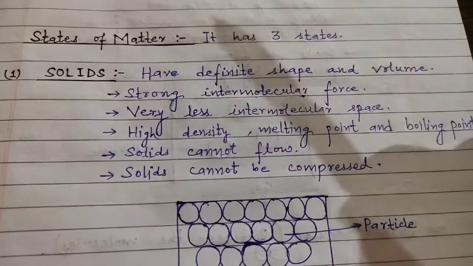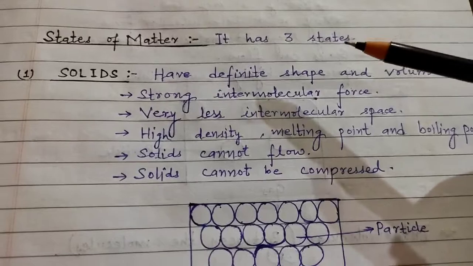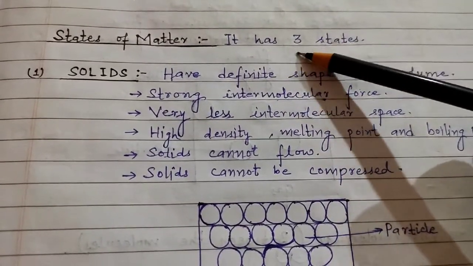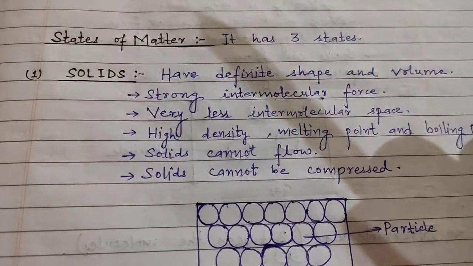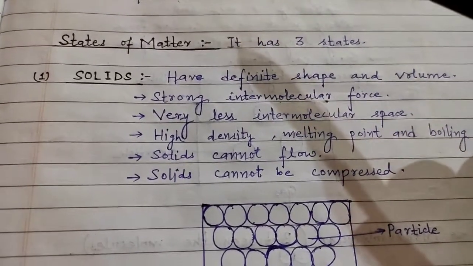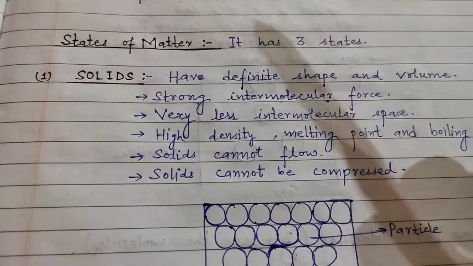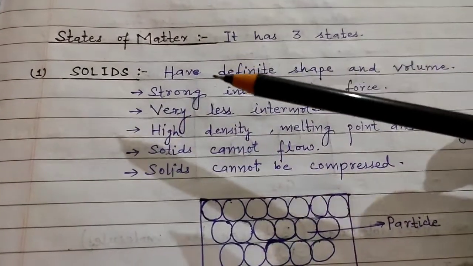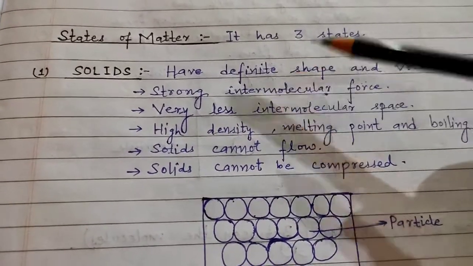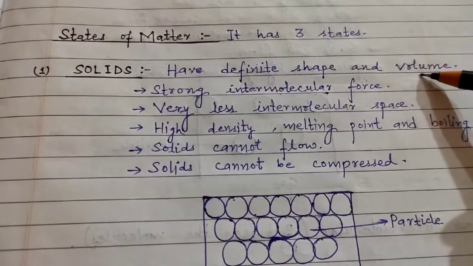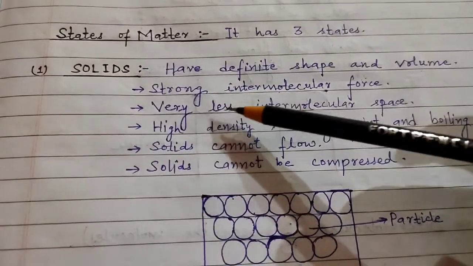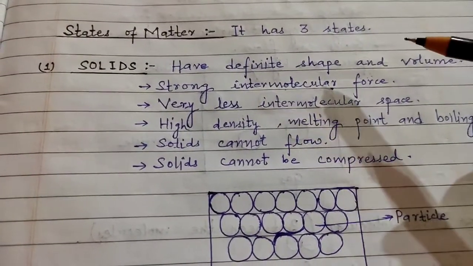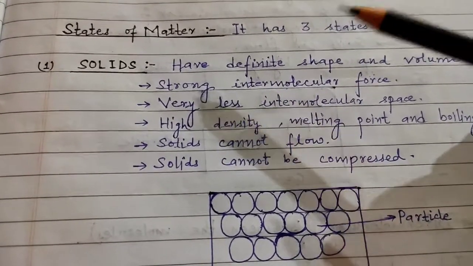Now talking about matter, we need to discuss how matter exists in our surroundings. Generally we have already studied in our previous classes that matter is of three states. First one is the solid. Solid means things which have definite shape, definite volume and strong intermolecular force, means the attracting force would be very strong, isn't it?